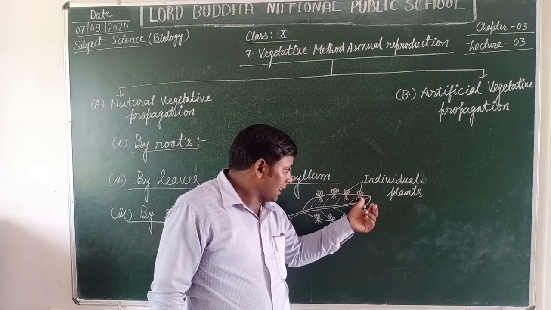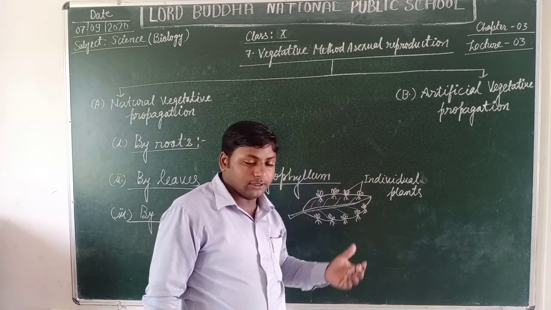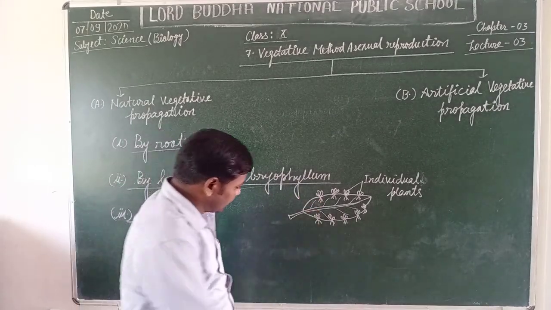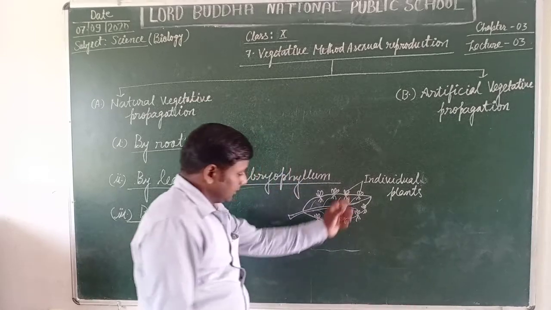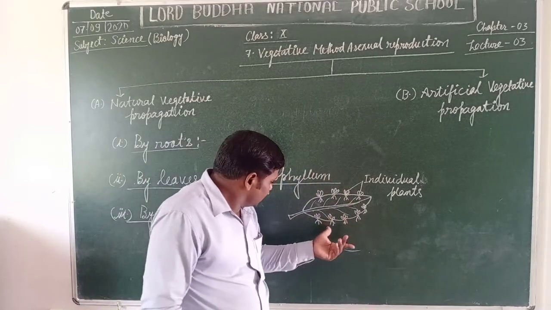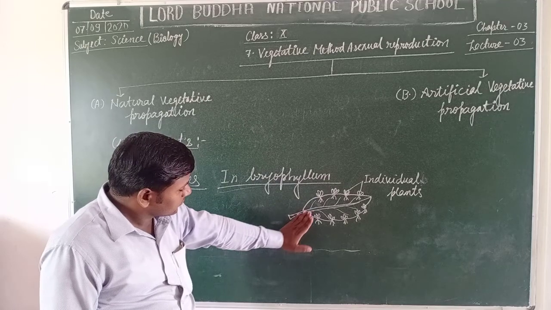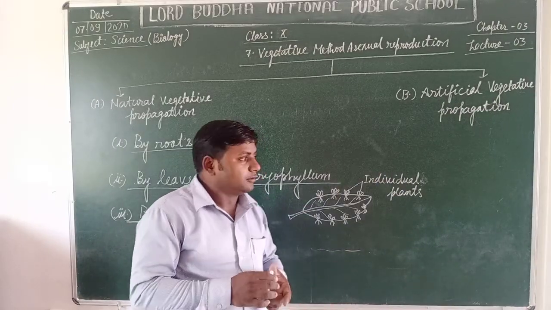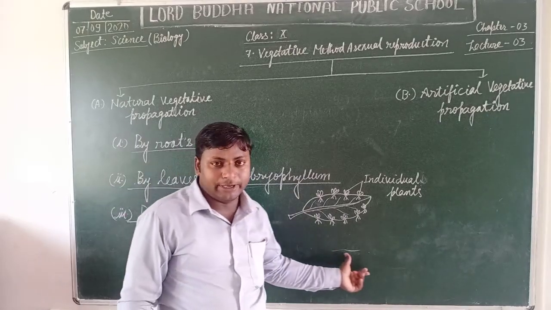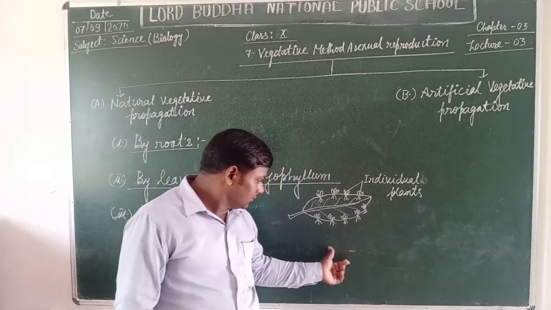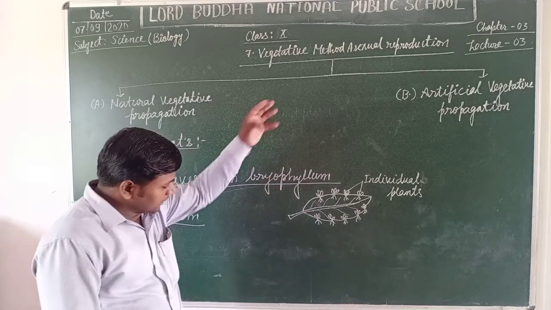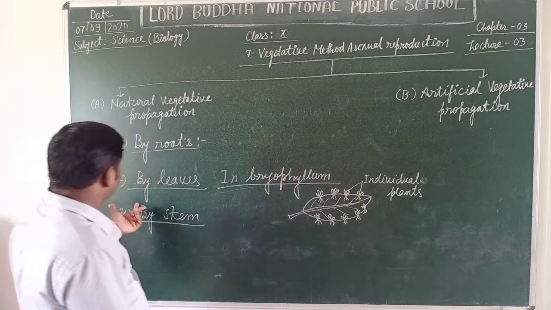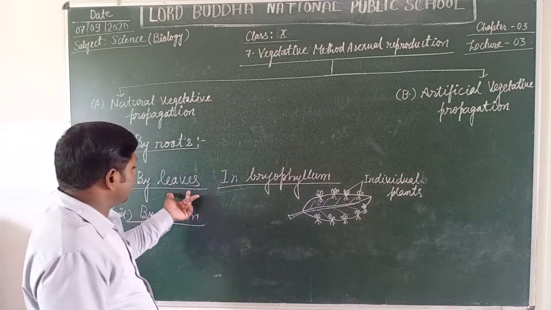These plants have both the root and shoot systems, and when they detach and come onto the soil surface, they grow to form new bryophyllum plants or individual plants. It is also very common in the aloe vera. You can easily see in the aloe vera plant this kind of natural vegetative propagation with the help of leaves.